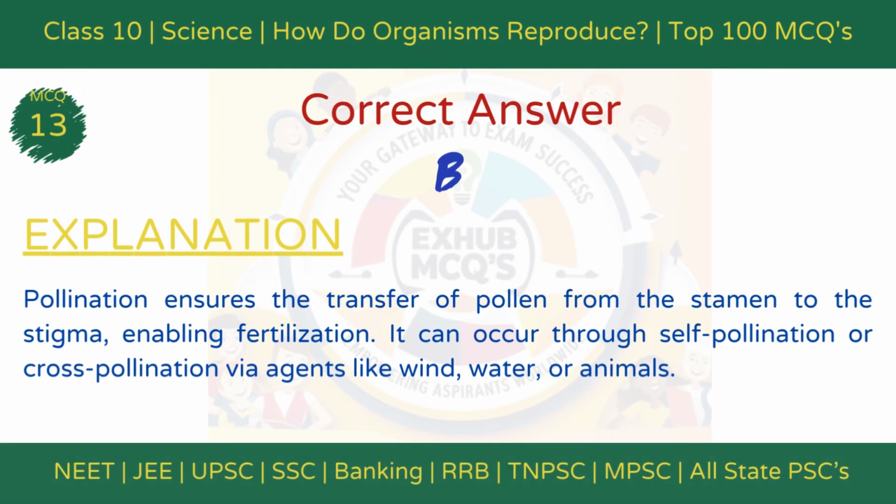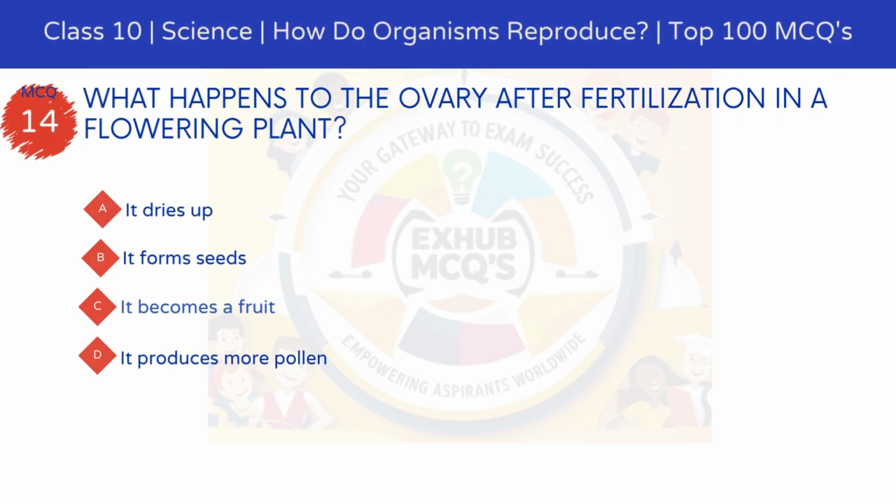The correct answer is option B, transfers pollen to stigma. Explanation. Pollination is essential for transferring pollen grains from the stamen to the stigma. This enables fertilization, where the male gamete in the pollen grain fuses with the female gamete in the ovule.